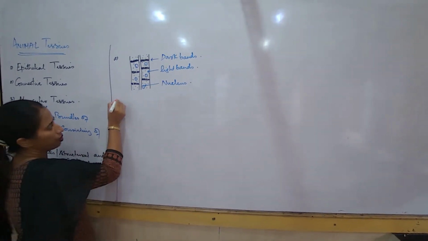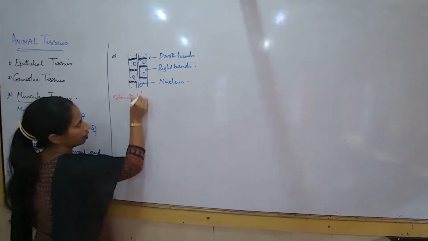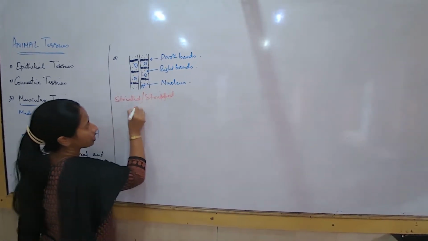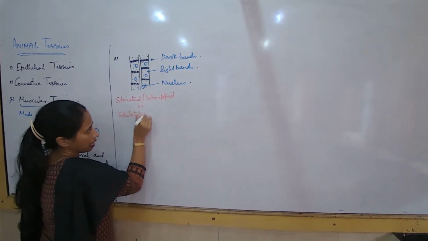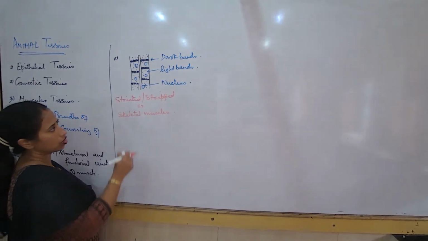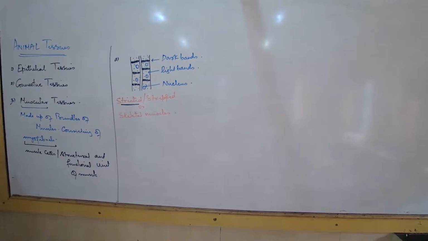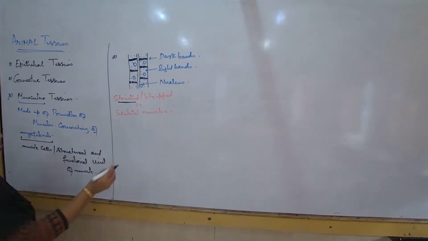This first type of muscle is known as striated, striped or skeletal muscle. These are the alternative terms.